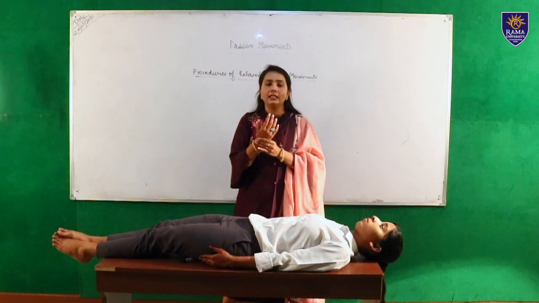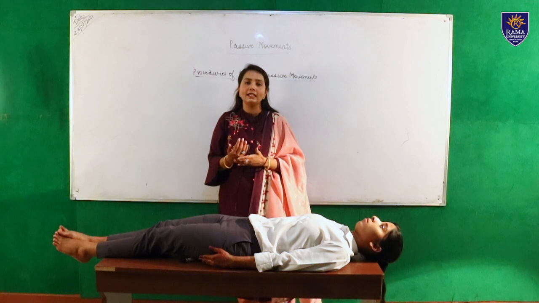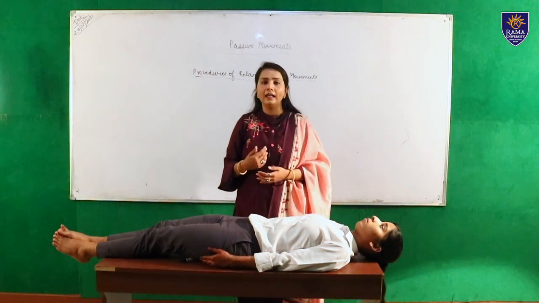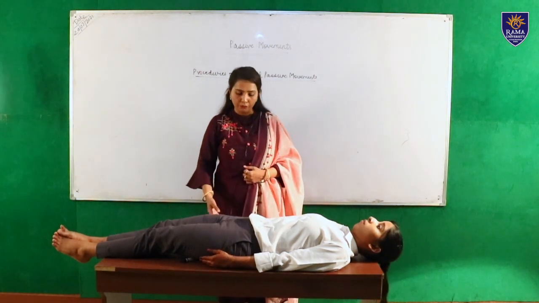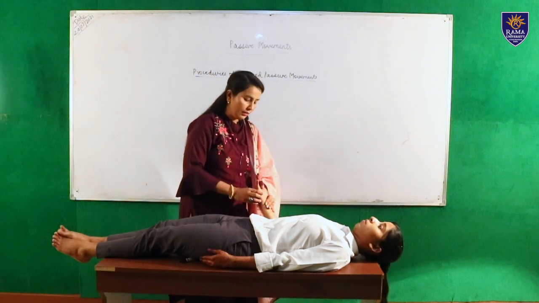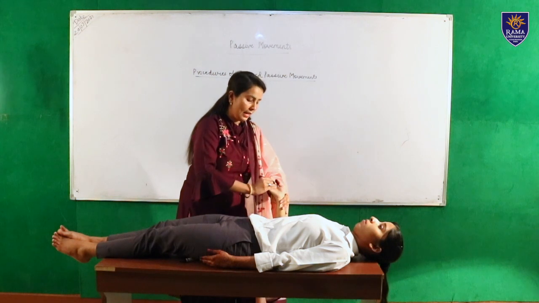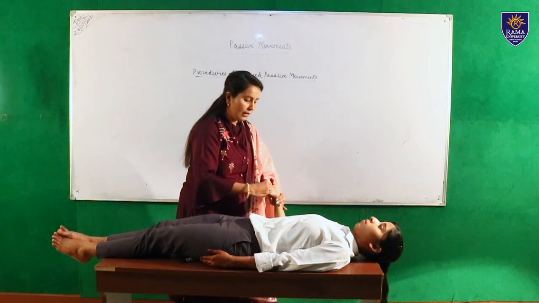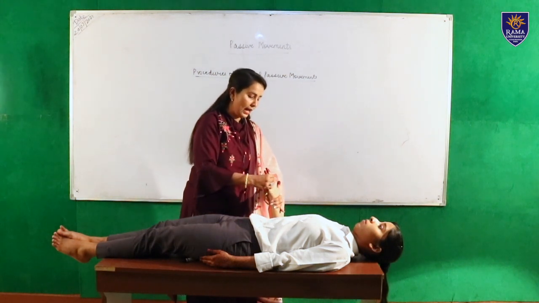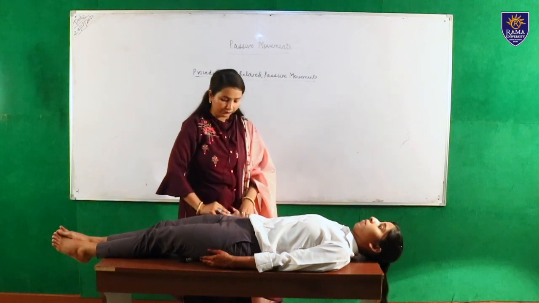The next one is the wrist joint, and in the wrist joint there are flexion, extension, ulnar deviation and radial deviation movements. So this is wrist flexion, extension, ulnar deviation and radial deviation.